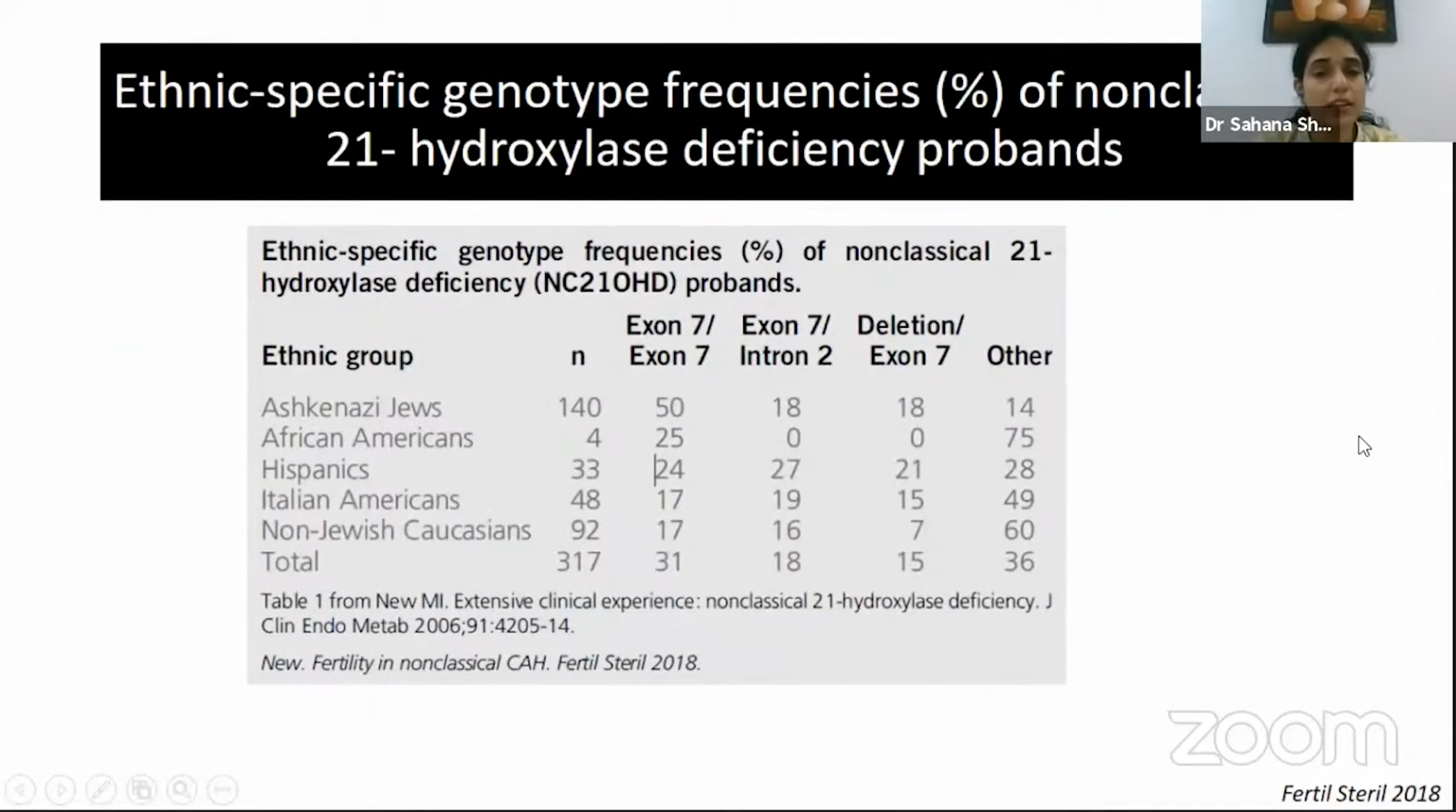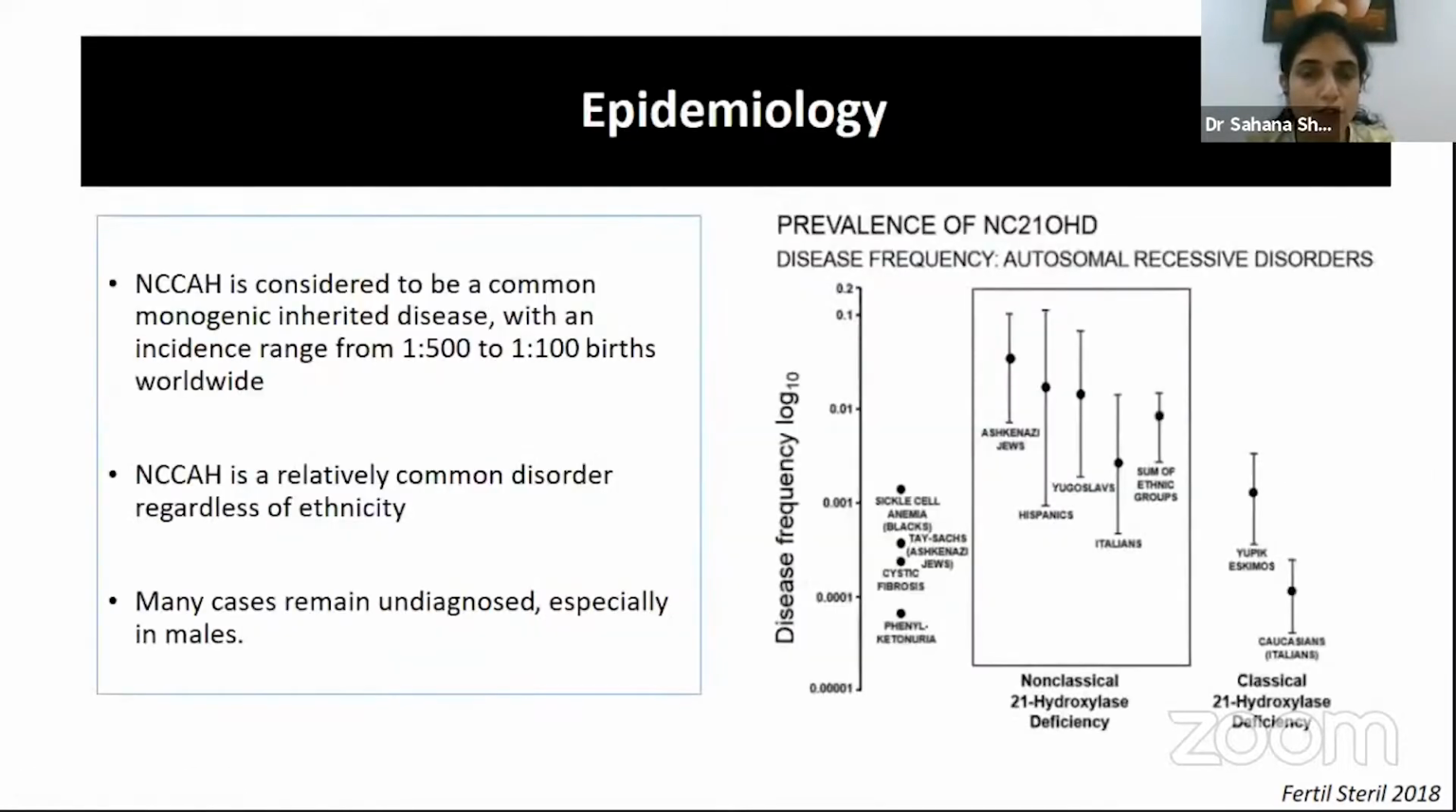Now, when we talk about non-classical CAH itself, depending on the ethnicity, there might be several different mutations. We have data on these different mutations, which are more specific to certain ethnicities. I'm not going into detail on this, just for the information. Now let's look at what is the burden of the disease.